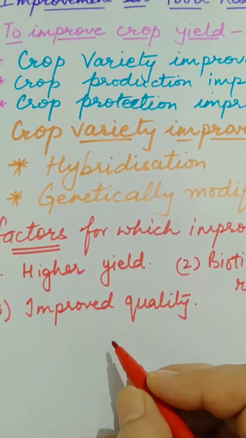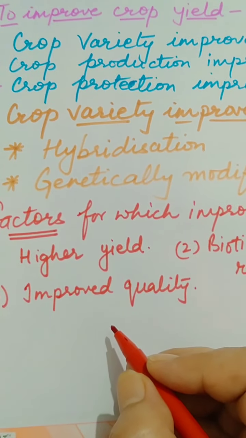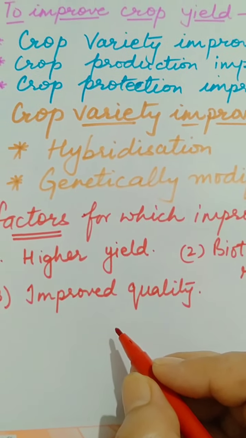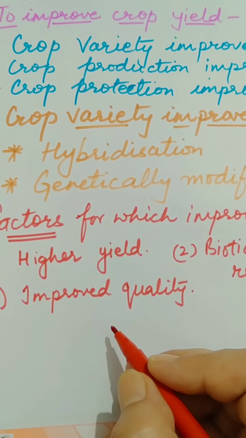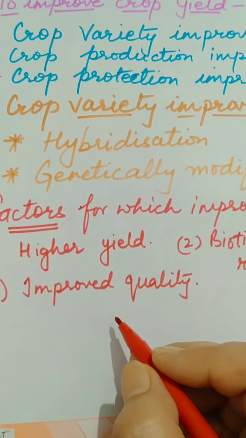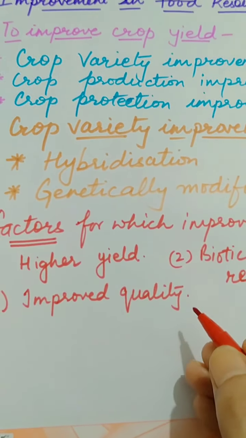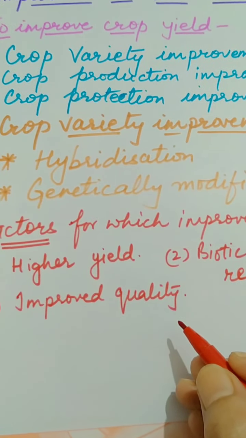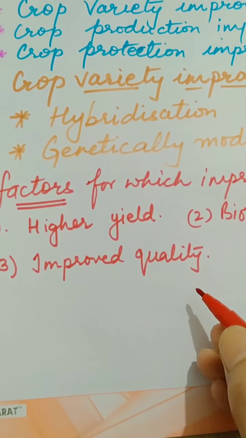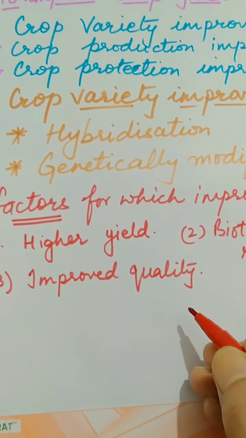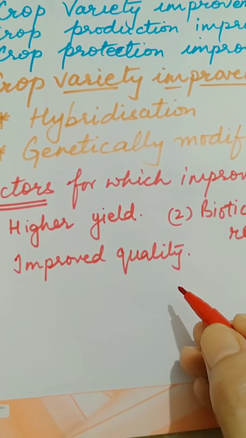For example, in 1 kg of seed you are getting hardly 250 ml of oil, and in another variety of 1 kg of seed, you are getting 350 ml of oil. So there is improvement in quality, right? And in case of fruits and vegetables, I have already explained in detail, it is preserving quality, right?